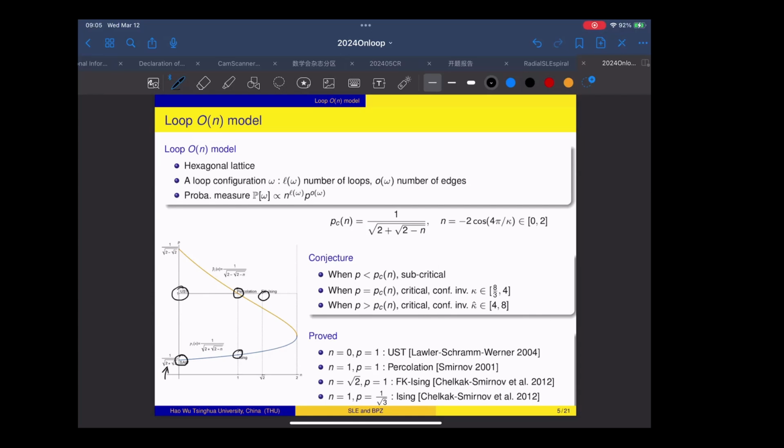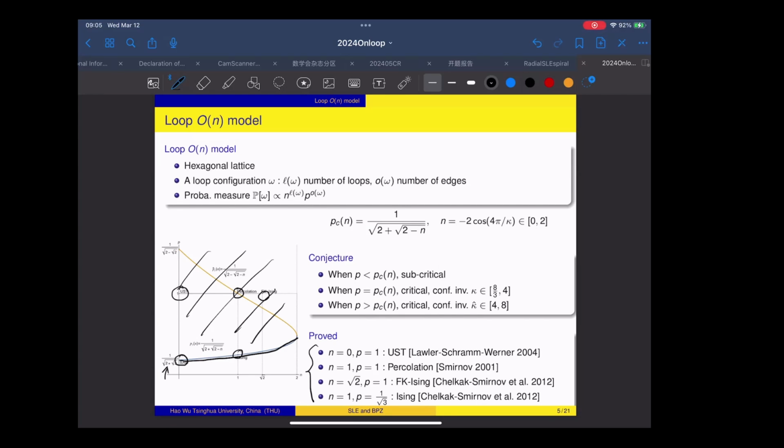According to the conjecture, all the models on this critical line will become conformally invariant, and all the models above this critical line will also become conformally invariant. For four of these models, the conjecture is already proved to be true: the uniform spanning tree, percolation, FK-Ising, and Ising. For the self-avoiding walk, it is still an open conjecture that it is conformally invariant in the limit.